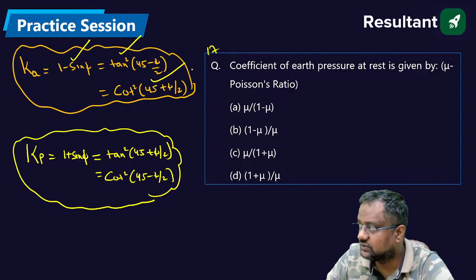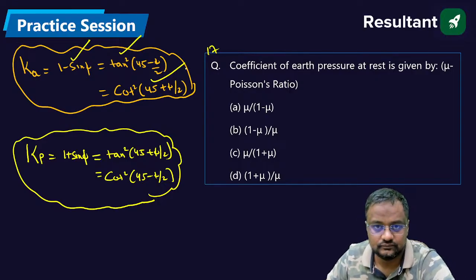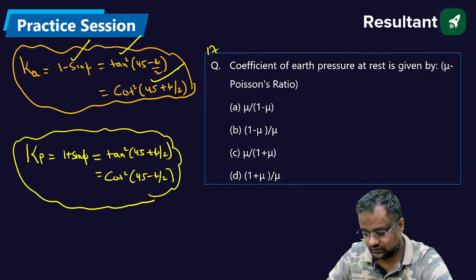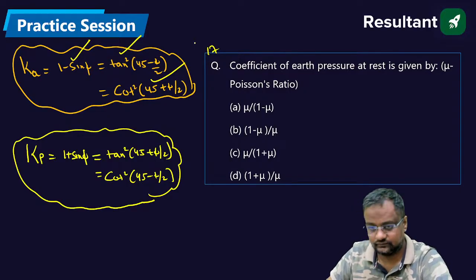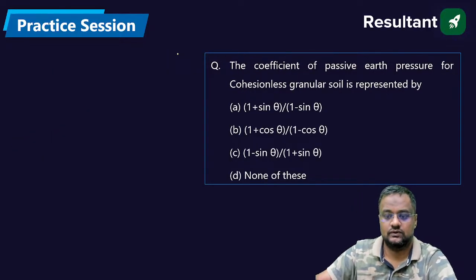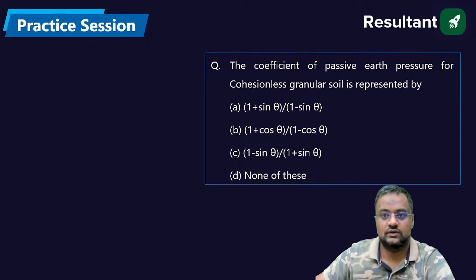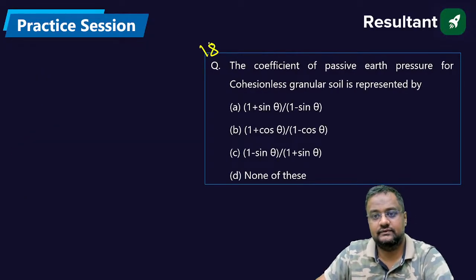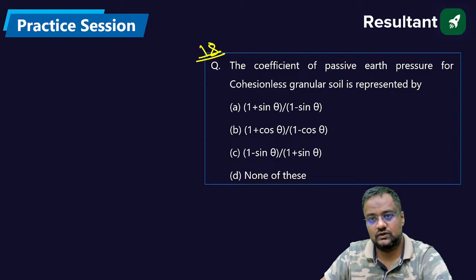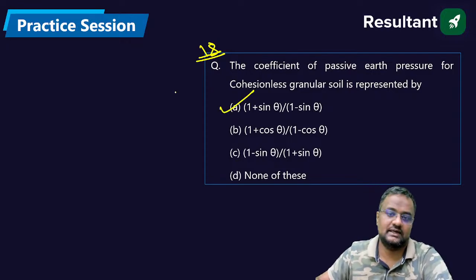Okay, good, Jaisantosh. Good. Good, Vishnu. What is Kp? The coefficient of passive earth pressure is 1 plus sine phi upon 1 minus sine phi.